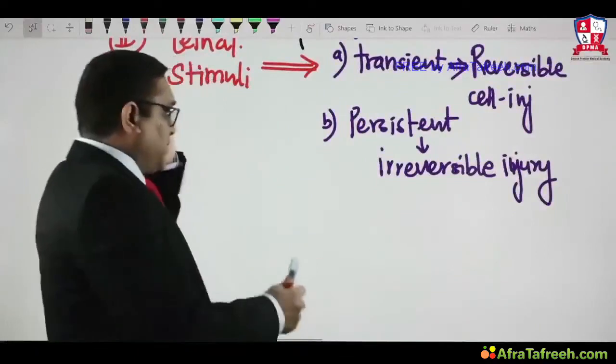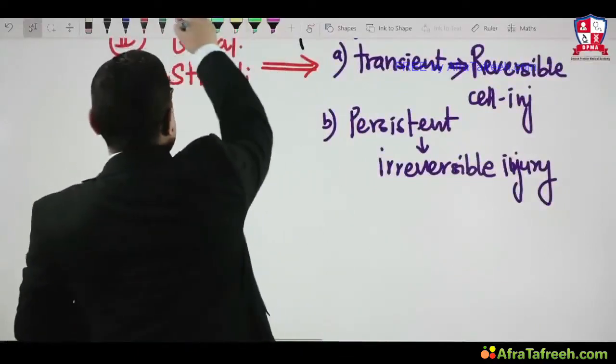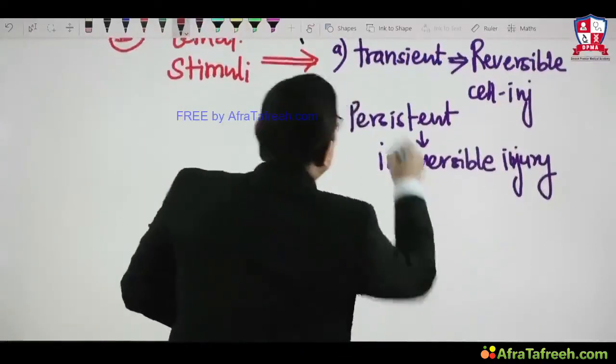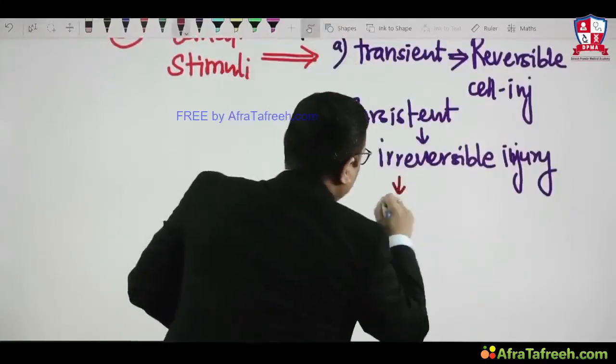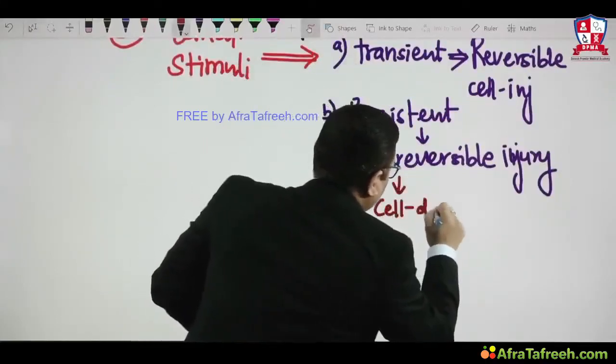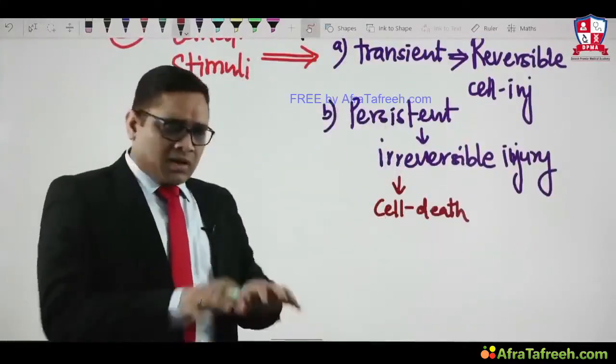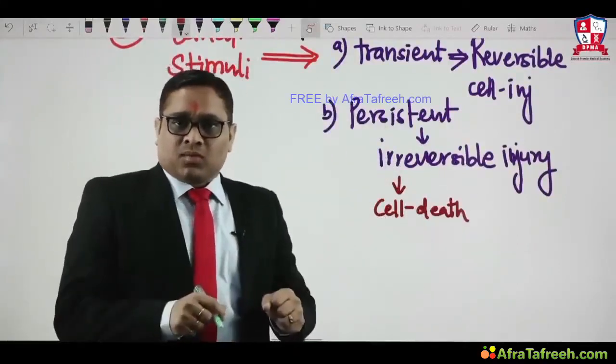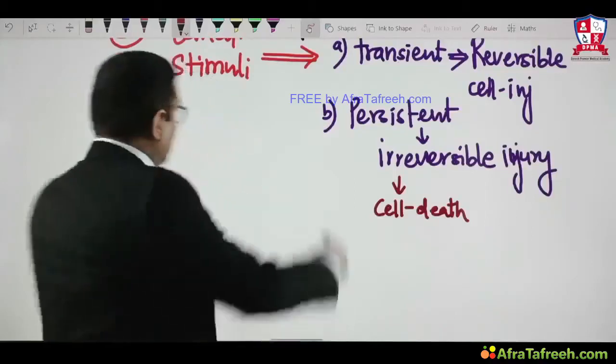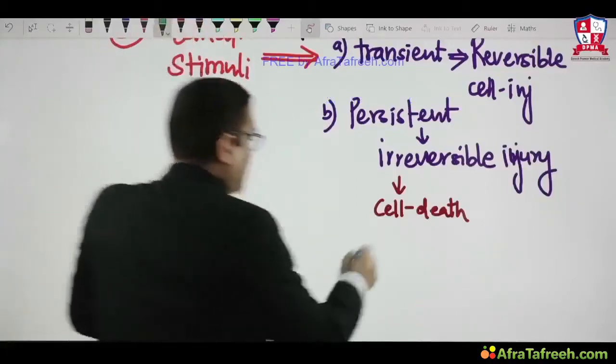Cell death, right? So after this persistent stimulus, after this irreversible damage, we will notice cell death. And after cell death, there are morphological changes. What are those morphological changes? We have to understand.